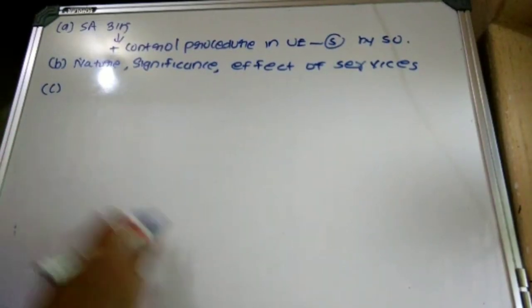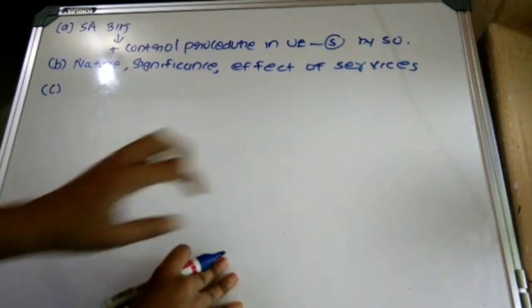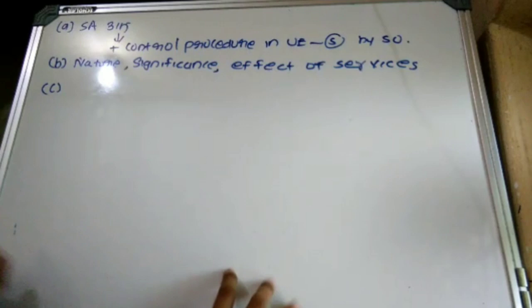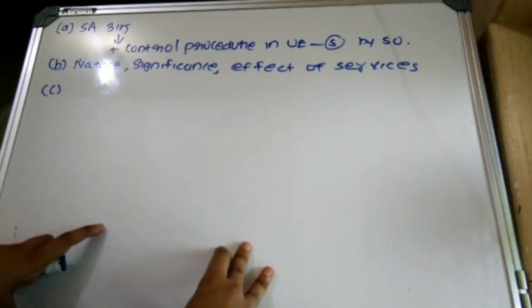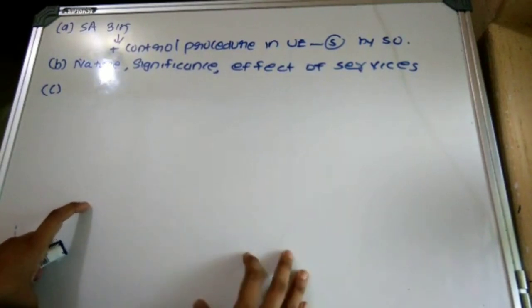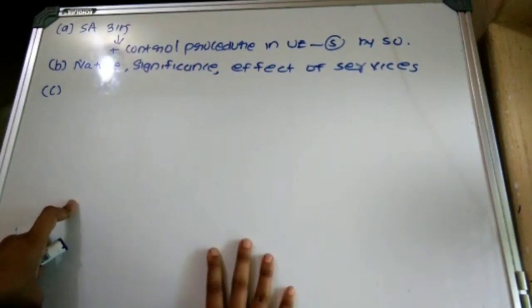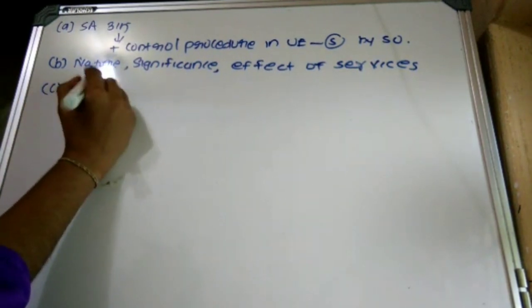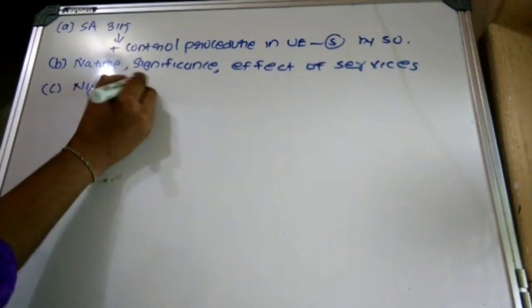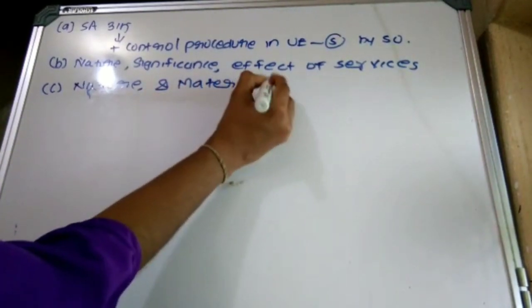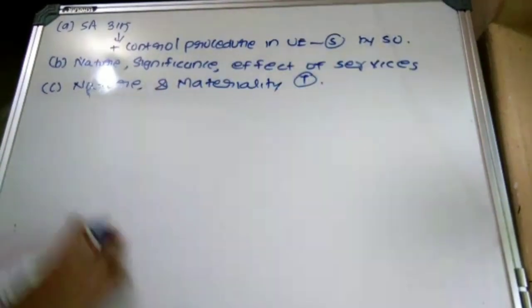Then materiality and nature of transaction in the user entity. Whether the transactions with respect of these services are material to the user entity, and what is the nature of such transactions, which are undertaken by the user entity with respect of the services that has been provided by the service organization. So, nature and materiality of the transaction.